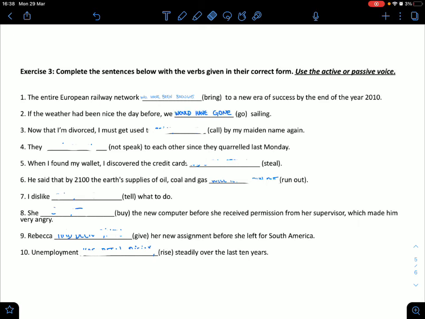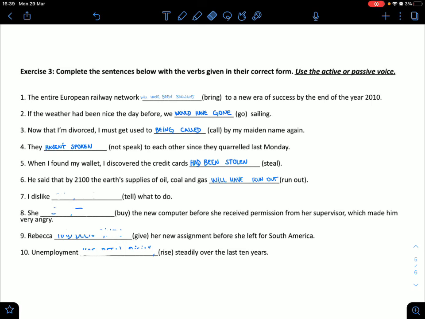Now that I'm divorced, I must get used to being called by my maiden name again. They not speak to each other since they quarreled last Monday. They haven't spoken to each other since they quarreled last Monday. This is in the negative, not speak, haven't. So yeah. When I found my wallet, I discovered my credit card had been stolen. He said that by the year 2100, the Earth's supply of oil, gas, and coal will have run out.